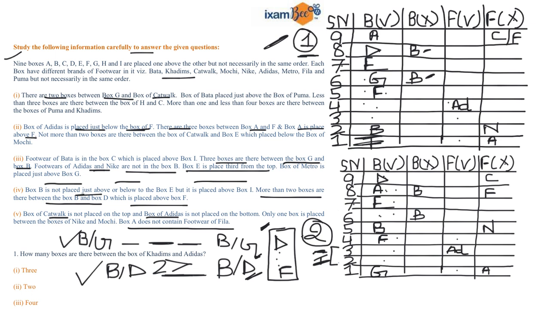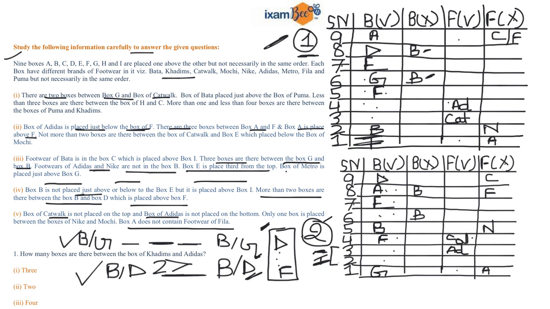That means in the first case, at 9th number position, because I cannot place Catwalk over here. Now I can place Catwalk below G. Let's try fixing that. So I can write Catwalk over here, because I know that there is a gap of 2 boxes between your box G and Catwalk. And if I consider your second case, then Catwalk must be here, because there is a gap of 2 boxes.